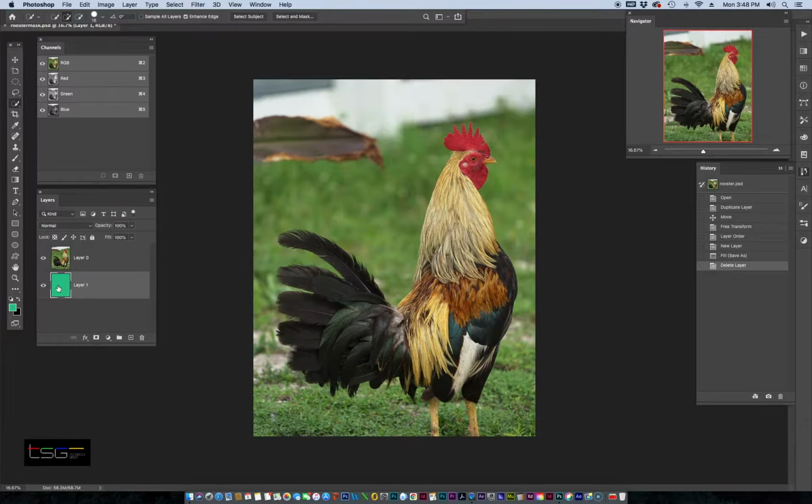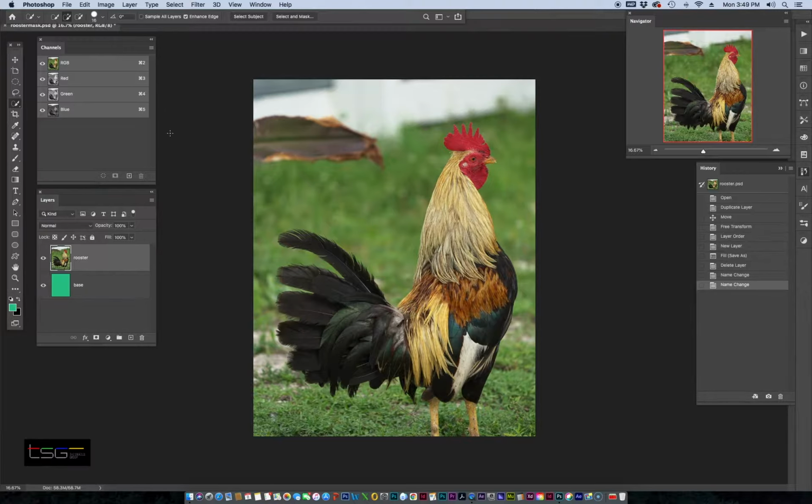Now, let's take a look at our layer stack. We notice we have layer 1, which is solid color, and we have layer 0. So let's rename this rooster. And we'll name the color one base. Okay, make sure rooster is selected, and we're going to make a selection of the rooster.